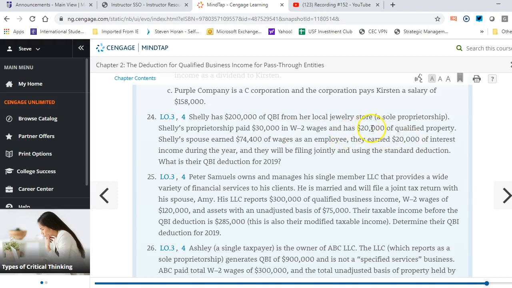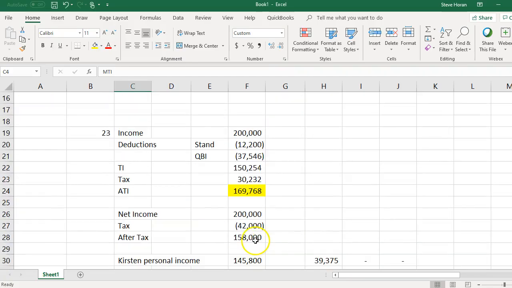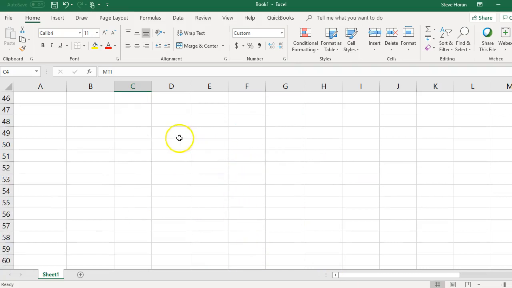Okay, so 20 plus 20 is 40 plus 30 is 70. So their MTI, modified taxable income, is 270. Let me just go down here and I'll plug this in. So 270 of MTI and 200,000 of QBI.